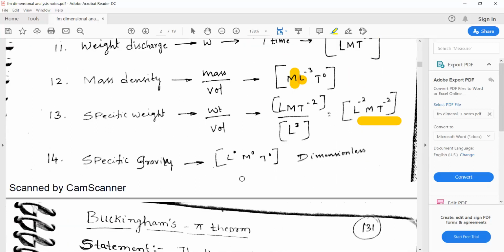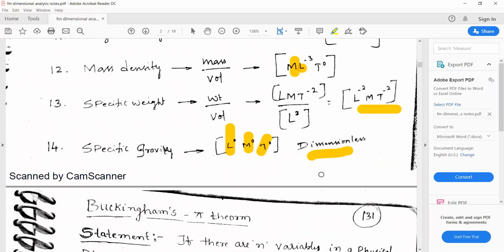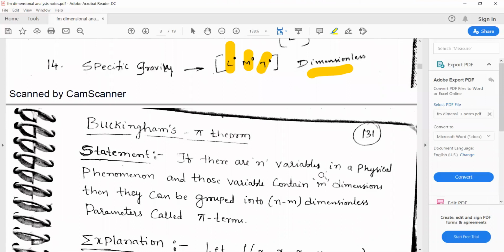Next is specific gravity. What is specific gravity? It is the ratio of density of a given fluid to density of a standard fluid, also called relative density. The units get cancelled and it has no unit, so it is dimensionless. That's why length, mass and time are 0 for specific gravity. By making use of all these fundamental and secondary derivatives, some equations can be formed.